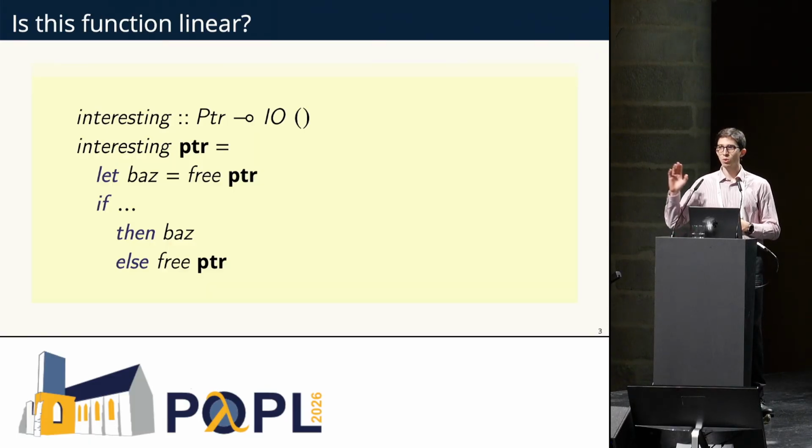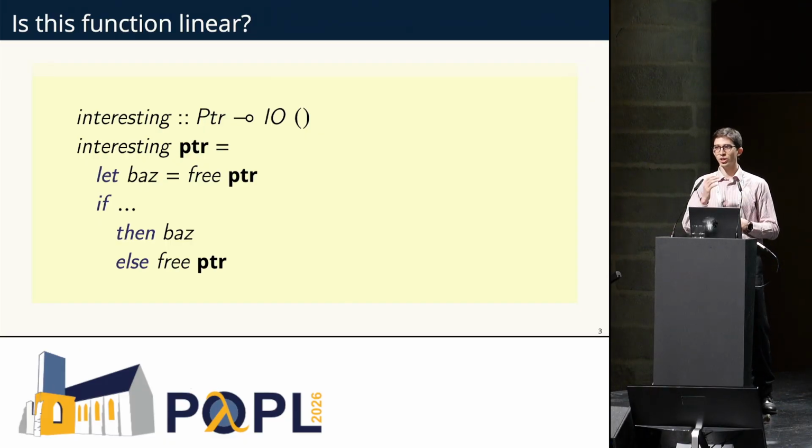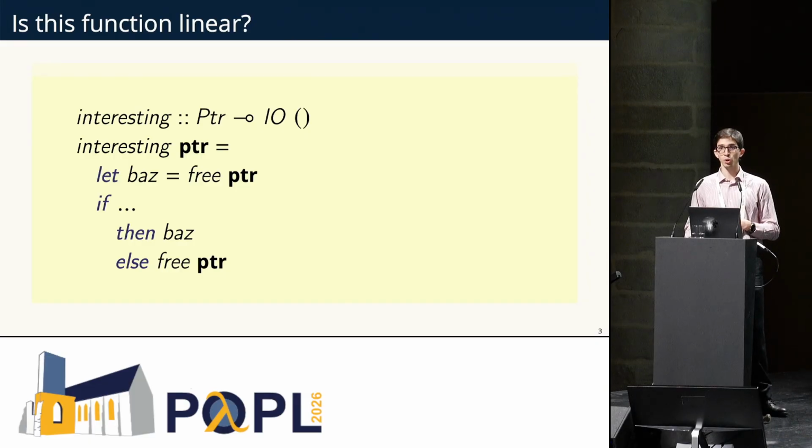So right off the bat, I want to get a question, and maybe a show of hands, for this function. The question is, is this function linear? It's an interesting function, which is linear from pointer to IO unit. It takes a pointer, it let-binds baz to free pointer, then it does some condition. In the true case, it'll return baz, which is the let-bound value, and in the other case, it will just free the pointer. So perhaps we can have a show of hands for whether this function is linear. Do you think that it is linear? Is the pointer being used exactly once, is the question.